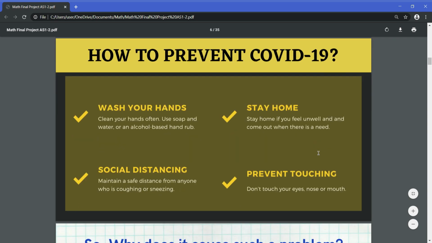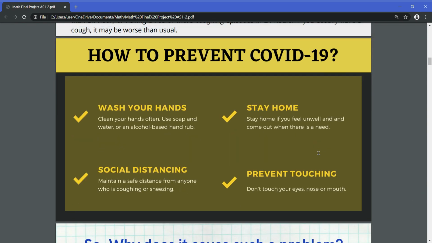So how do we prevent COVID-19? First of all, you have to wash your hands. Clean your hands often. Use soap and water or an alcohol-based hand rub. The WHO has requested that we wash our hands for about 20 minutes. The second one is social distancing. Maintain a safe distance from anyone who is coughing or sneezing. We should keep our distance from other people by about 2 meters.